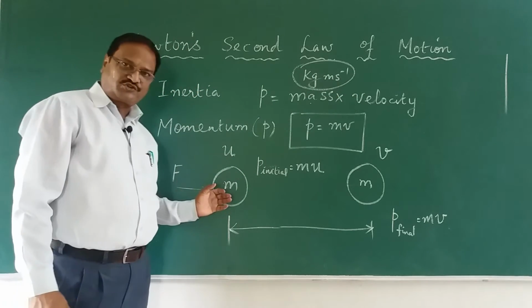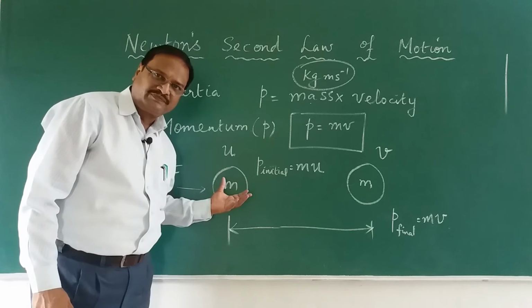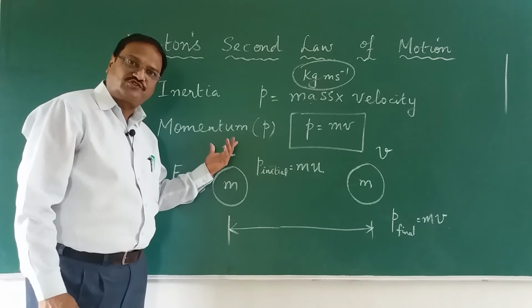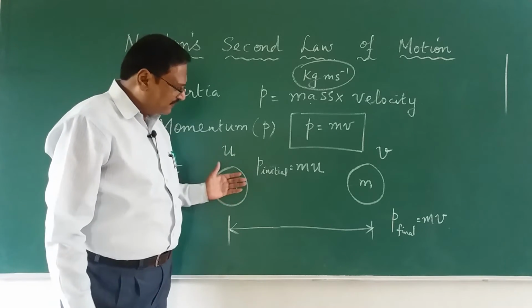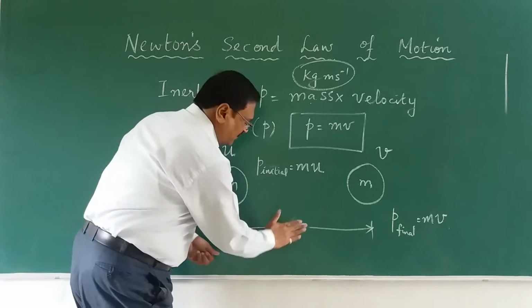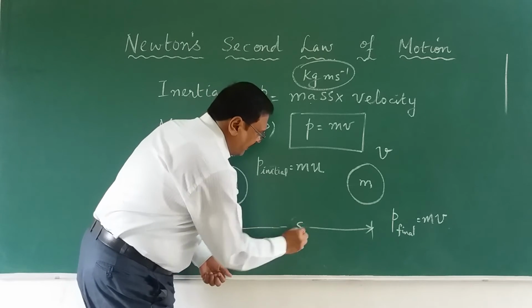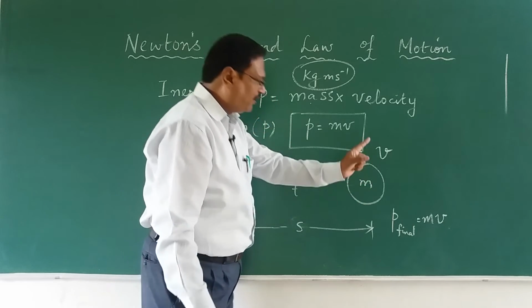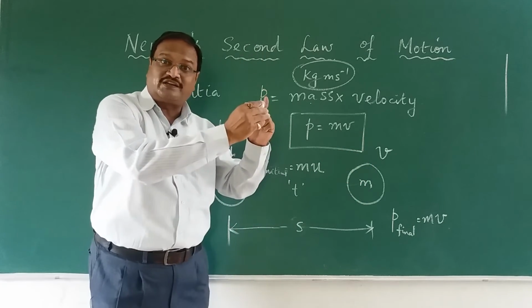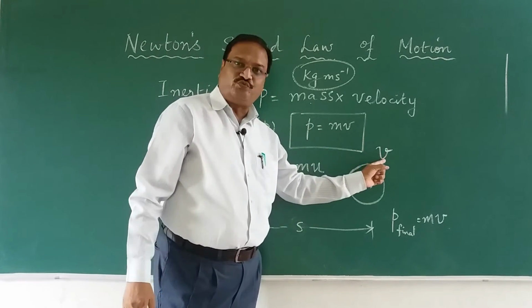I apply a force to a body of mass m, which has an initial velocity u, right? And when the force is applied, the body moves through a distance, let us say s, and it takes time t to go from this point to this point, and at that point the velocity is v.